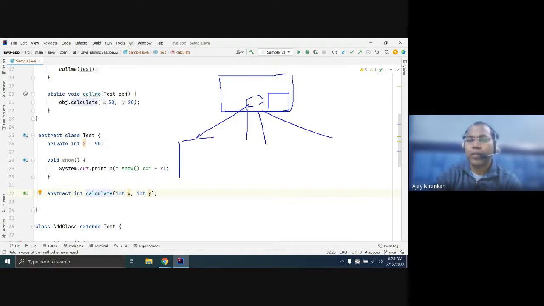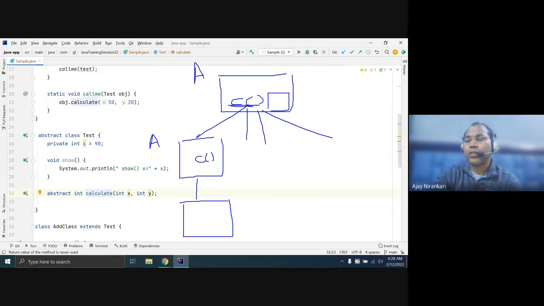Let's say this is the subclass, and if it has not given the definition of this calculate method, then this class must also be abstract, because there is one method that is still abstract. If this subclass also does not provide the definition, does not override it, then this class also must be abstract.